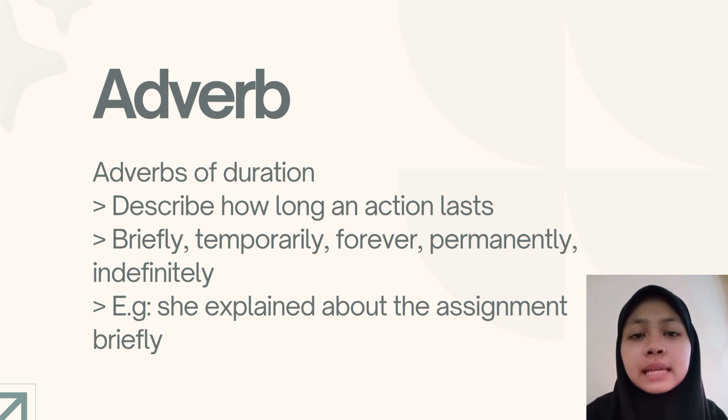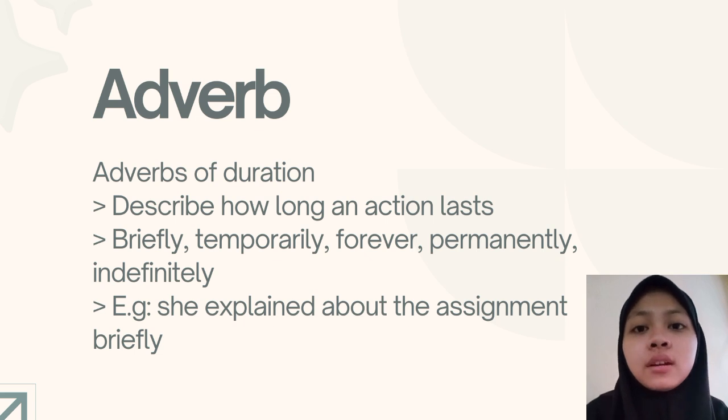The third type is adverbs of duration. The use of this adverb is to describe how long an action lasts. For example, briefly, temporarily, forever, permanently, indefinitely, etc. So, for instance, if you use it in a sentence, it will be she explained about the assignment briefly. So briefly here is to describe how long an action lasts.